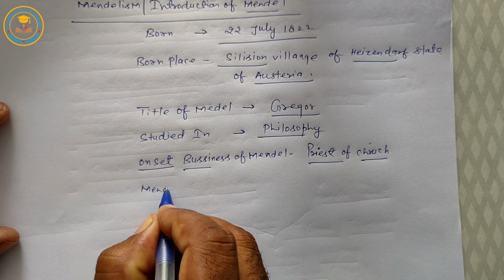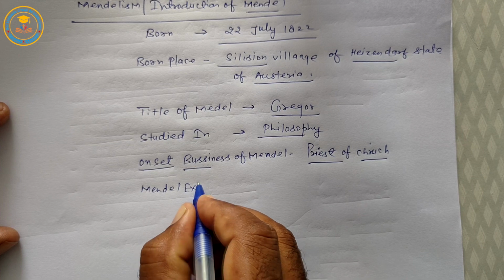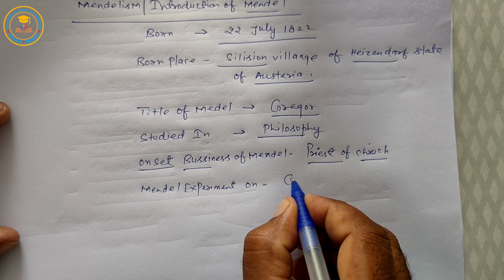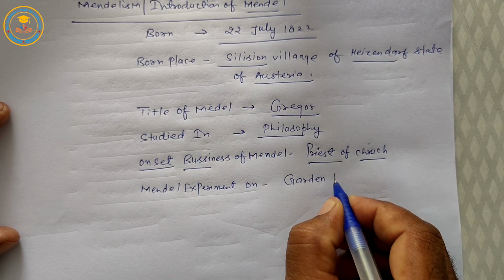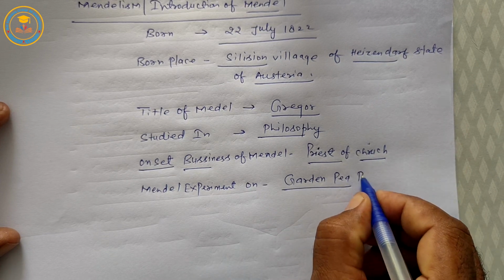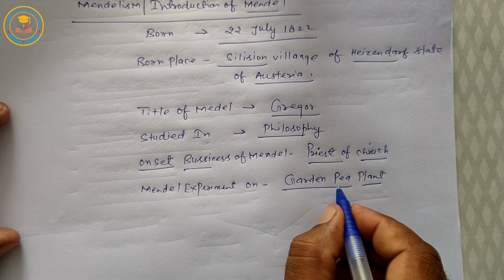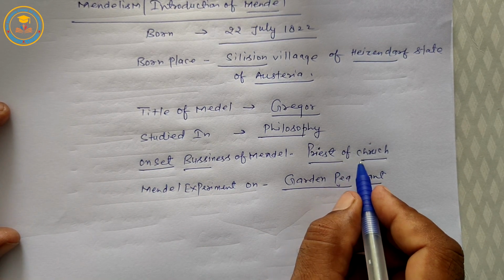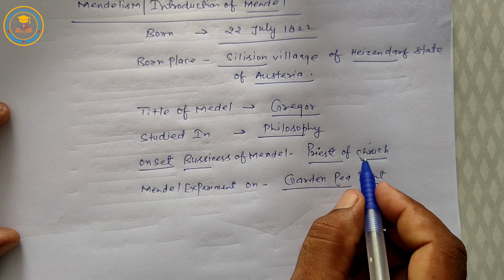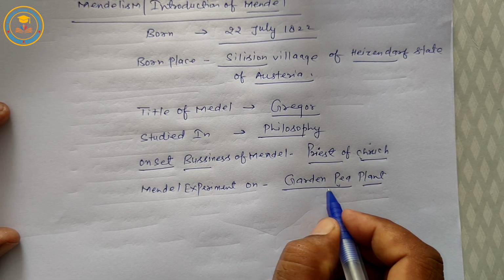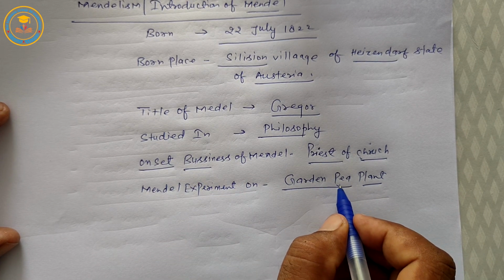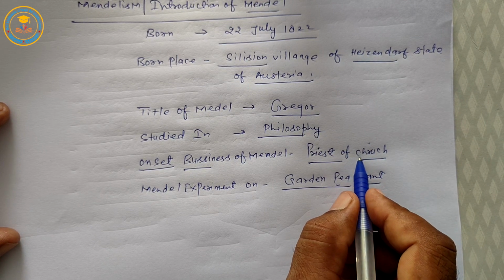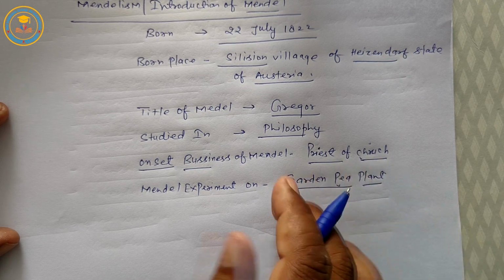Next is Mendel's experiment on garden pea plant. Students, pea plants are located in this church garden, so it is called garden pea plant.